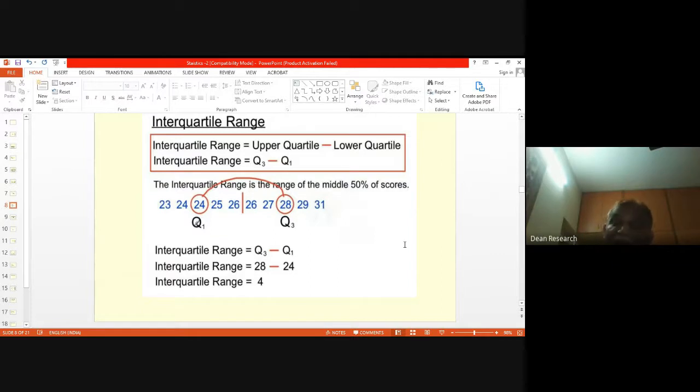Things are simple, but in case Q1 has two contenders, and maybe Q2 and Q3 also have 2 contenders, then you should be careful. You'll have to consider different data sets and verify that. Anyway, in the case of median, we have taken the 2 middlemost values and taken their average.